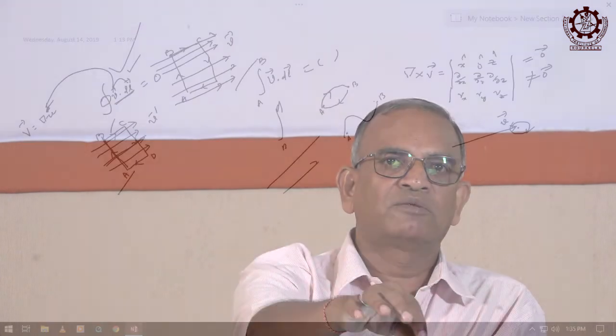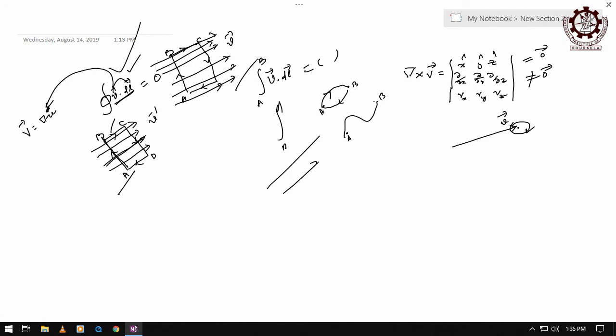There is a difference because of the flux. Here there is more flux on this side, less flux on this side. That makes the difference, right? This side is associated with a larger number of flux lines, but here it is associated with fewer. Hence it can never be cancelled out. Because of that, here the line integration over the closed path cannot be 0, right? It cannot be 0, but here it is 0. In the case of a uniform field it is 0, but in the case of a non-uniform field it is not 0, it is non-zero.